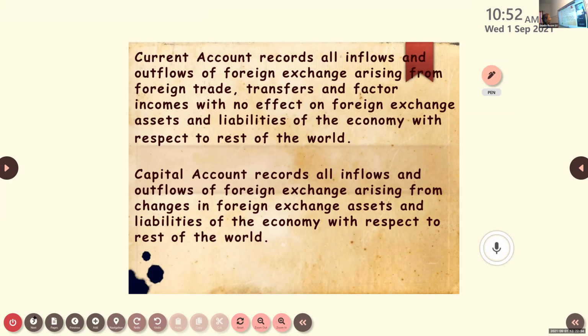All inflows and outflows of foreign exchange, both inflows and outflows, sources and uses of foreign exchange. From where, which all factors we are using and spending, that is what is given. From foreign trade, when we say foreign trade, what will come in that? Import and export. From transfers, it can be two ways also. From our country, it can be given. Other countries, it can come to our country. Both will be included.